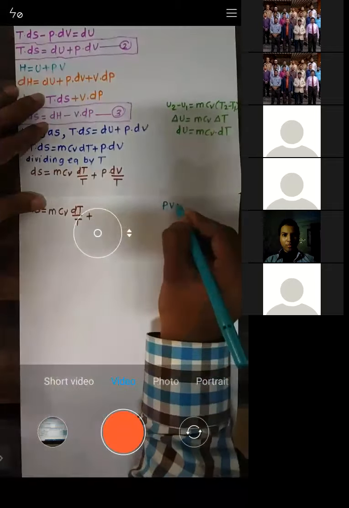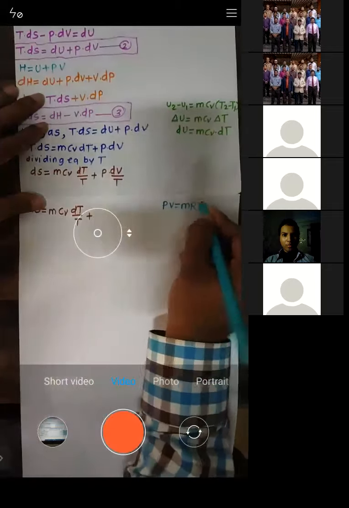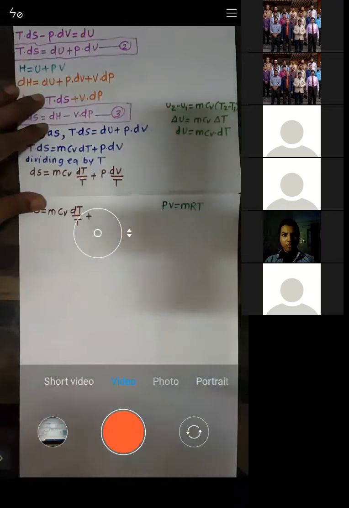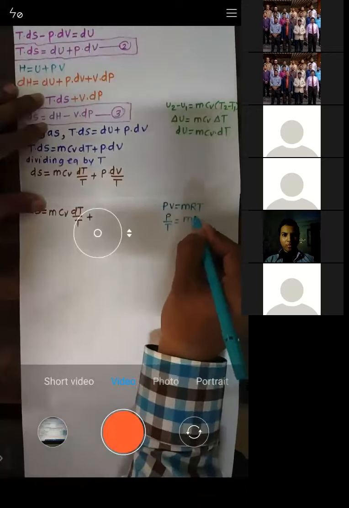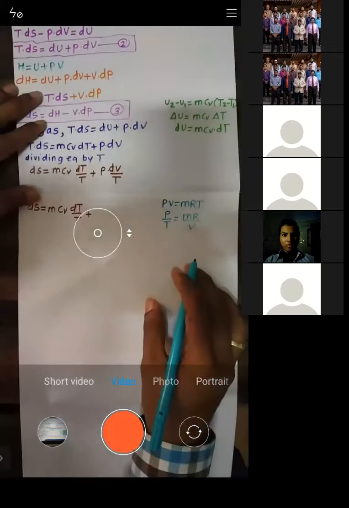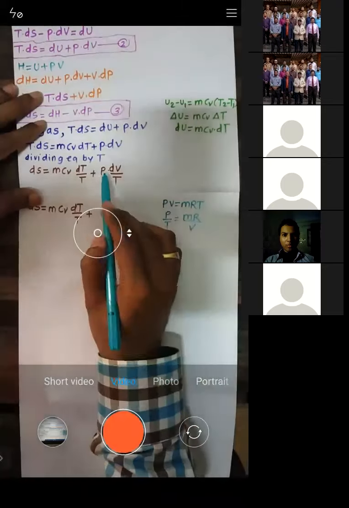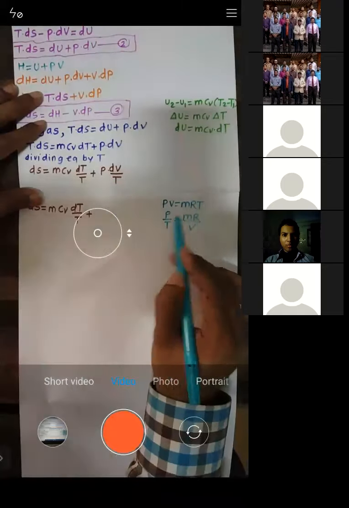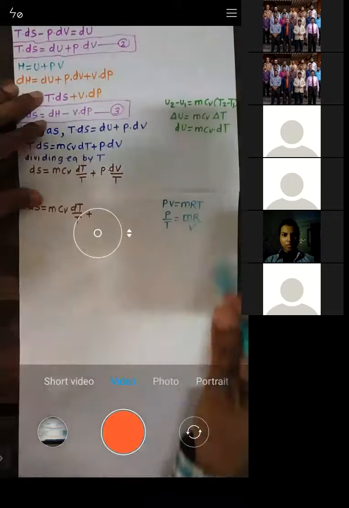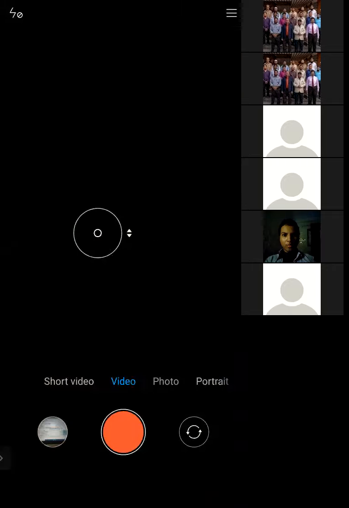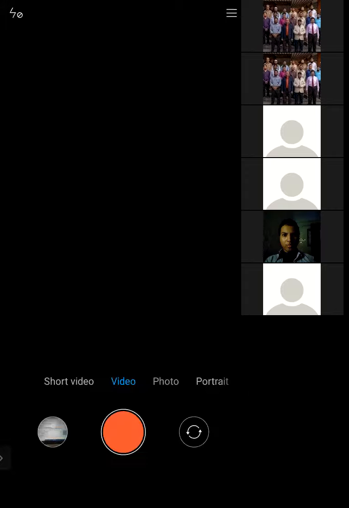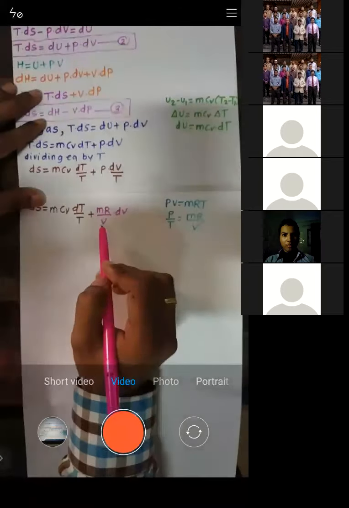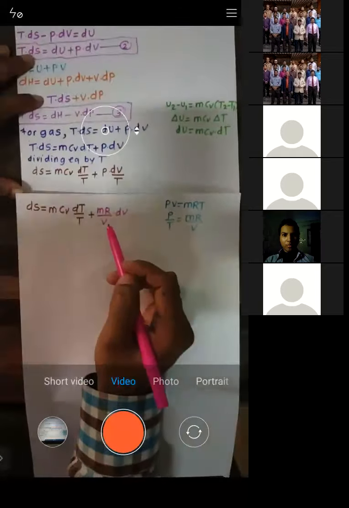You know that PV is equal to mRT, right? So what is the value of P by T? P by T is given by mR by V. When you bring this T here, P by T is mR by V. So I'll substitute that value here: P by T is mR by V into dV, as it is.